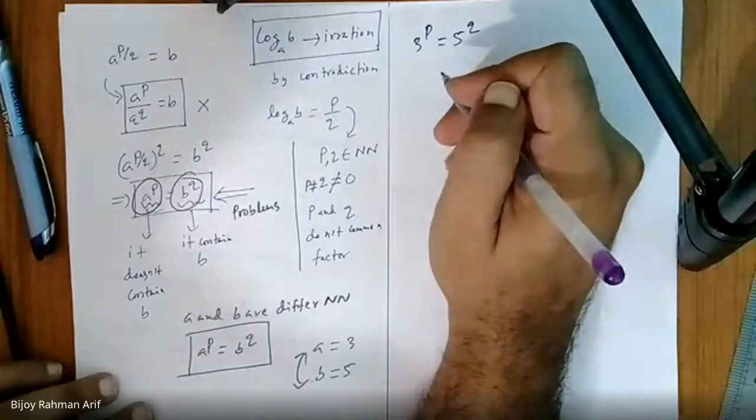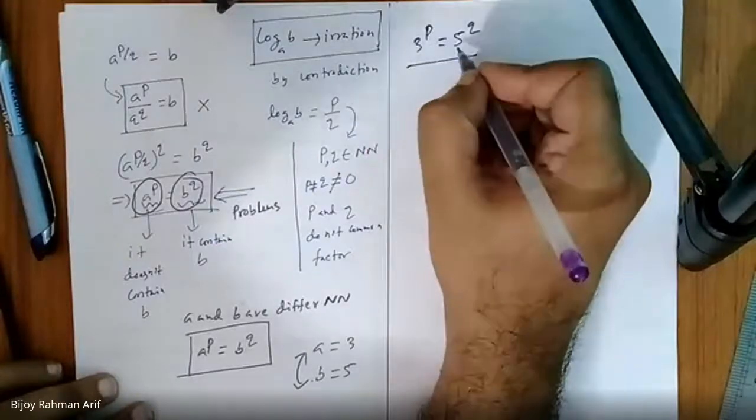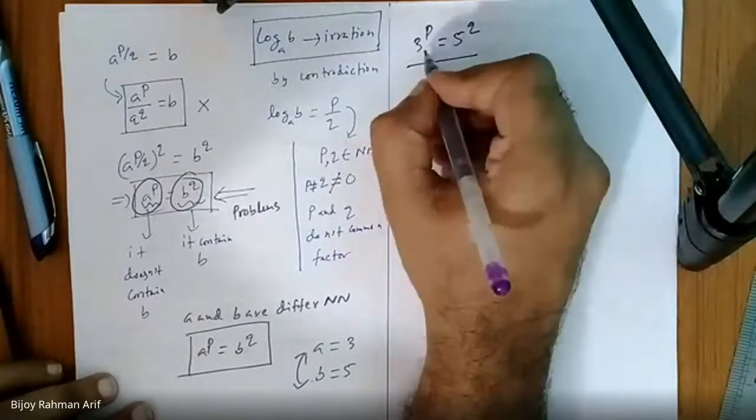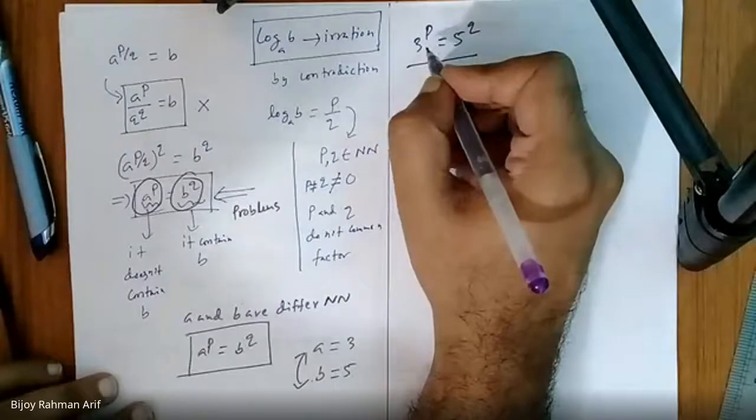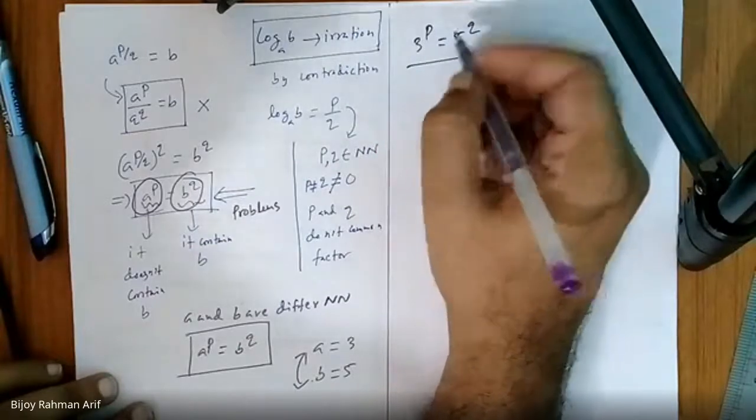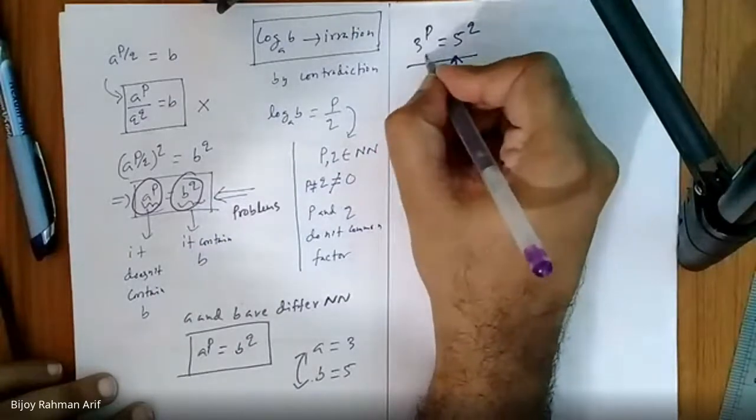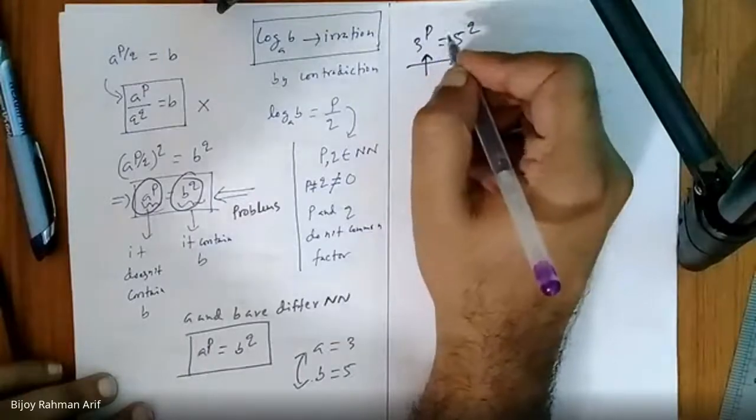No. Why not? They don't have any common factor. It's completely a multiplication of 5, and this is completely a multiplication of 3. They don't have a common factor, so we cannot reduce it. We cannot reduce it, but they are equal. So it's a problem. Am I right or not?